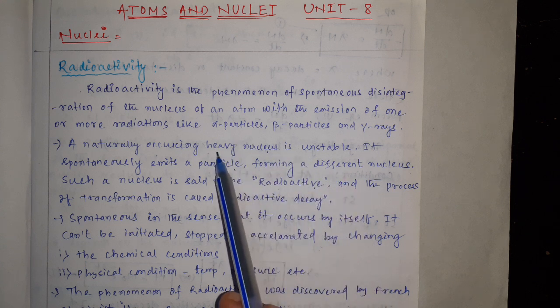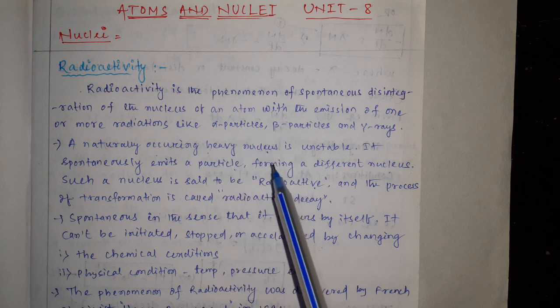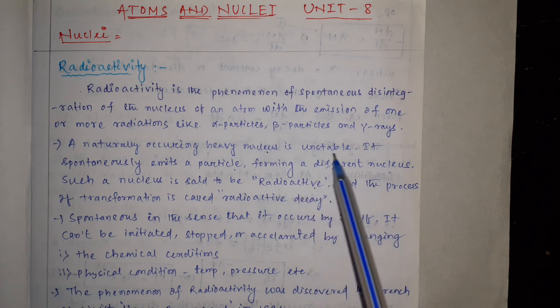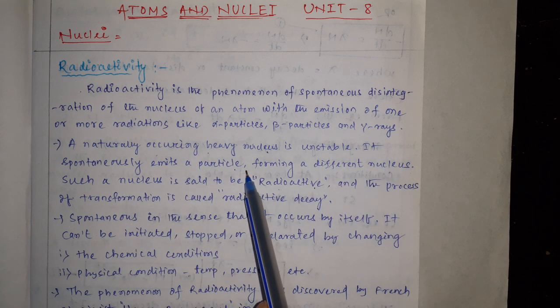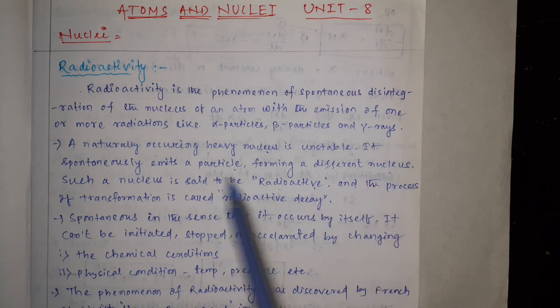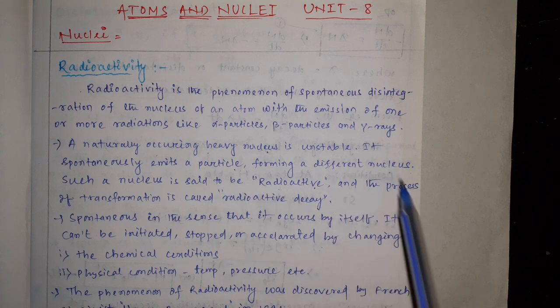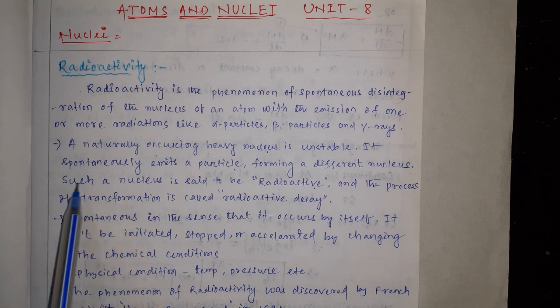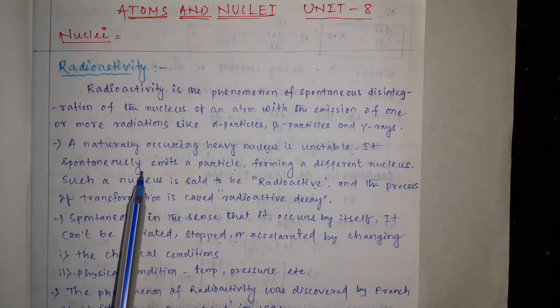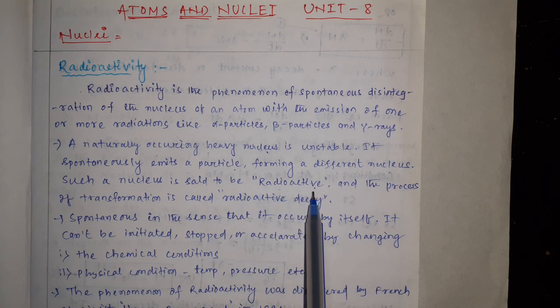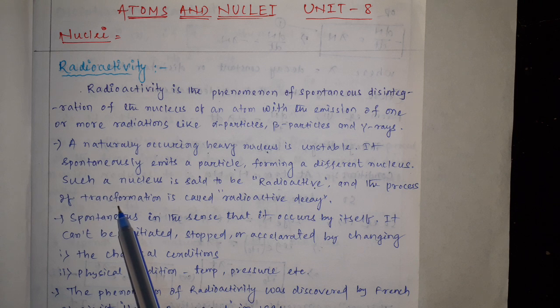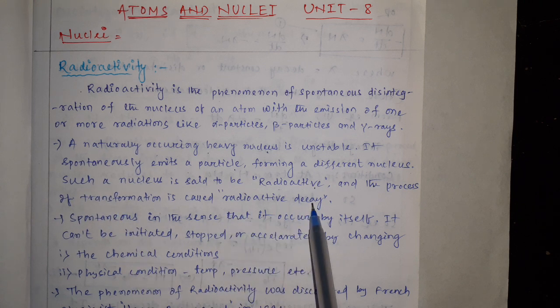So we refer to the heavy nucleus as one which has a higher value of atomic mass number A. It is generally unstable, so whenever it spontaneously emits a particle, it forms a different kind of nucleus, the daughter nuclei. Such a nucleus which emits a particle forming a different nucleus is said to be radioactive, and the process of transformation is called radioactive decay.